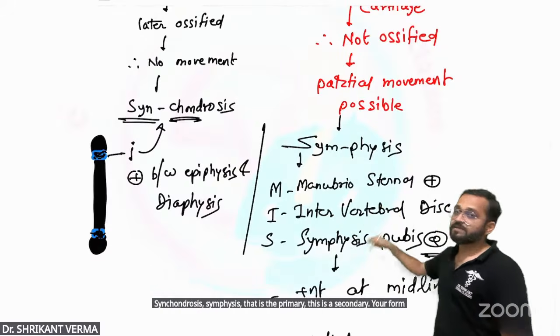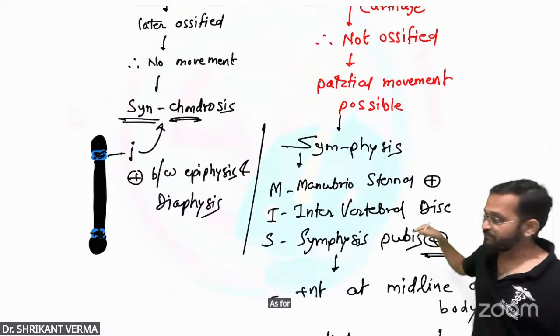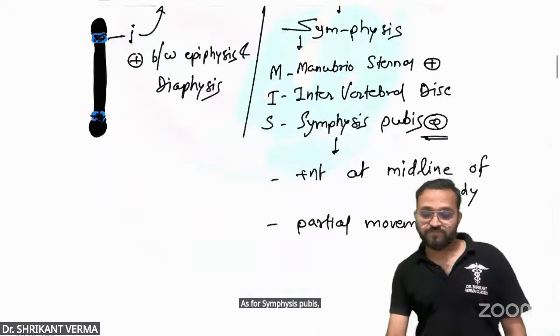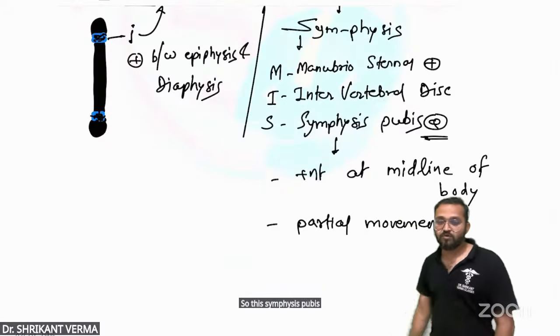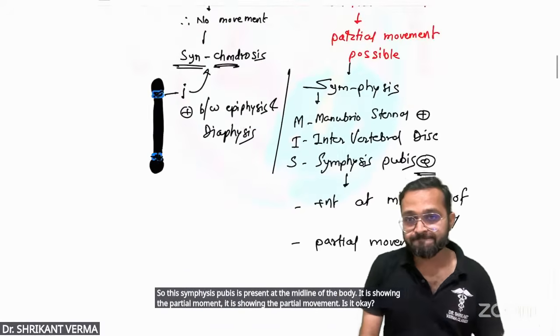Your formula is the MIS. M for manubriosternal joint, I for intervertebral disc, S for symphysis pubis. So this symphysis pubis is present at the middle line of the body. It is showing the partial movement. Is it okay?